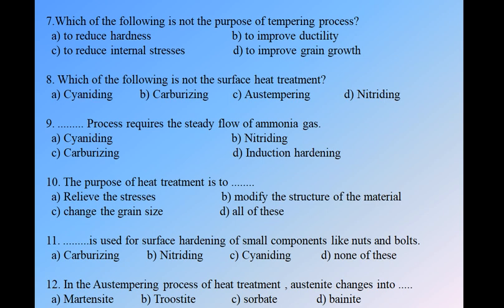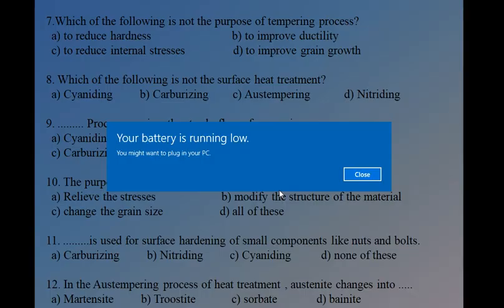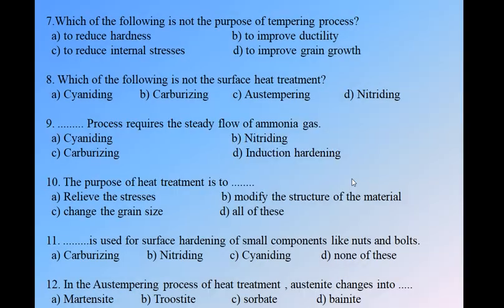In the austempering process of heat treatment, the austenite changes into, we have four options: A. martensite, B. troostite, C. sorbite, and D. bainite. As we know, we had studied two processes, that is austempering and martempering. The martempering process has the output of martensite, austempering will have bainite. So option D is correct, that is bainite.